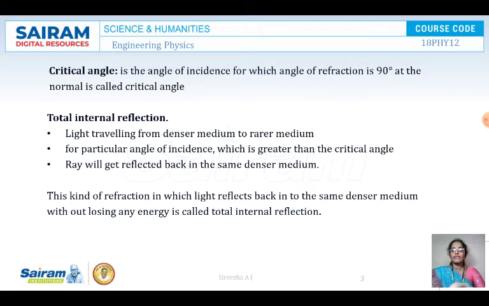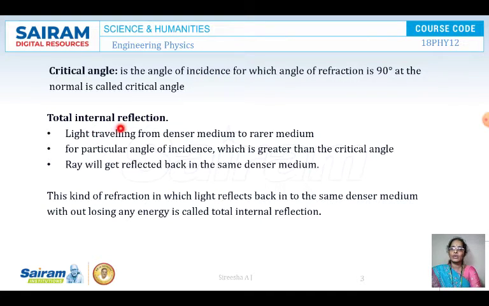That means when a ray passes from one medium to another medium, for one particular angle of incidence the angle of refraction is 90 degrees. That angle of incidence is called the critical angle. Then I becomes IC when R is equal to 90 degrees. So that is called the critical angle. Critical angle is the angle of incidence for which the angle of refraction is 90 degrees.